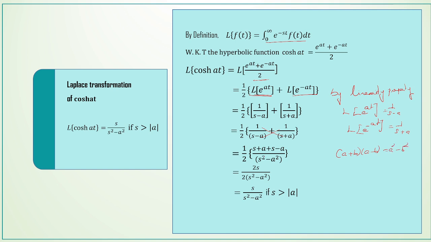So using this formula, s minus a into s plus a is equal to s square minus a square. Here plus a and minus a will get cancelled, and s plus s is 2s divided by 2 into s square minus a square. This 2 will get cancelled. Therefore, s by s square minus a square is L of cos hat, if s greater than modulus of a.